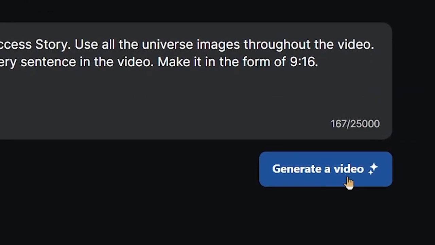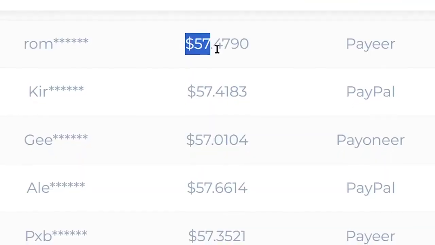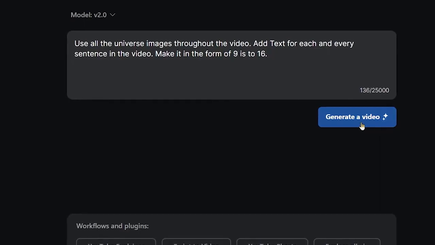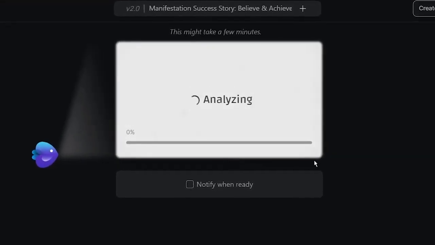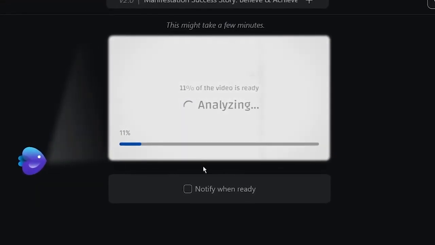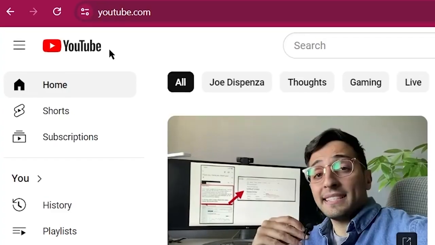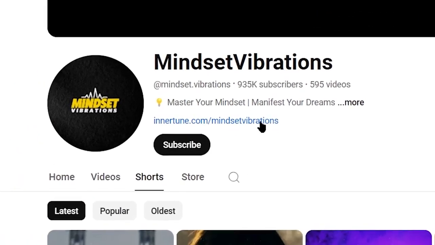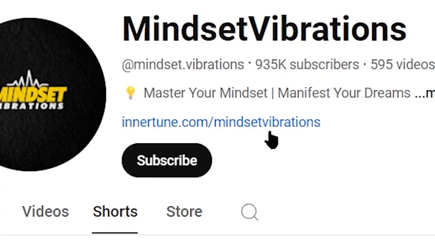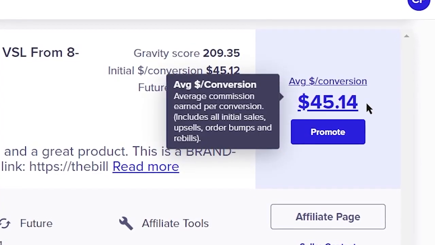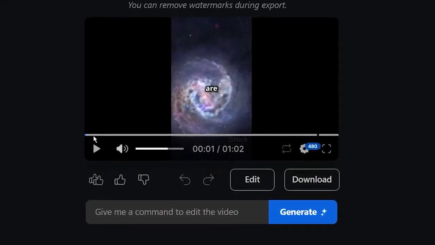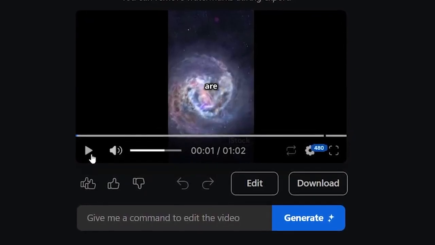Then I will just press this generate a video button right here, and this button is going to help us earn $57 every time we click on it. Because when we click on it, as you can see, invideo AI will start creating the video for us, and we can use that video and post it on different social media platforms like YouTube, TikTok, Instagram, and Pinterest, where we can leave our affiliate link from ClickBank in the bio of our accounts, so that whenever someone clicks on our link and joins that offer, we get paid $57 commission per referral. Now, as you can see, our video is ready, so let's watch this video created by invideo AI.